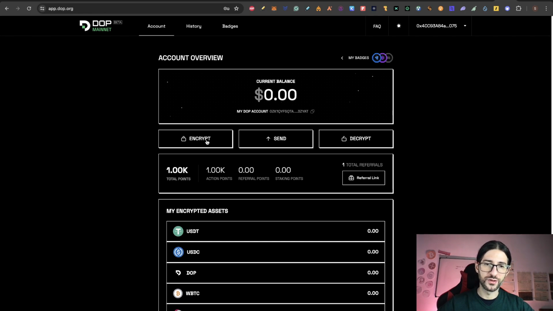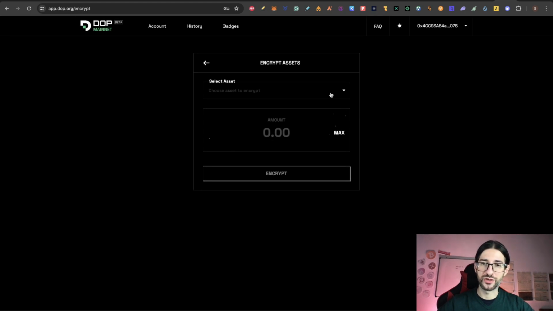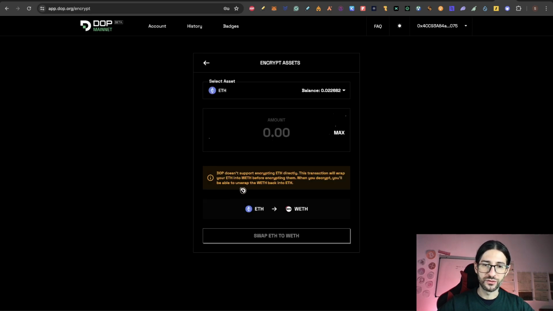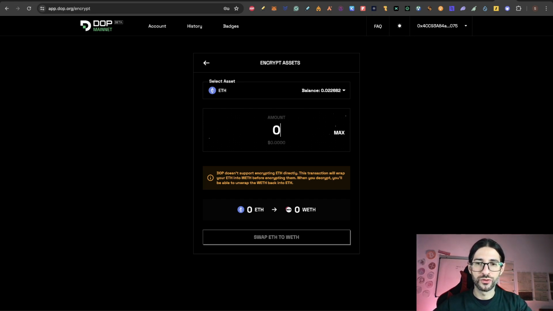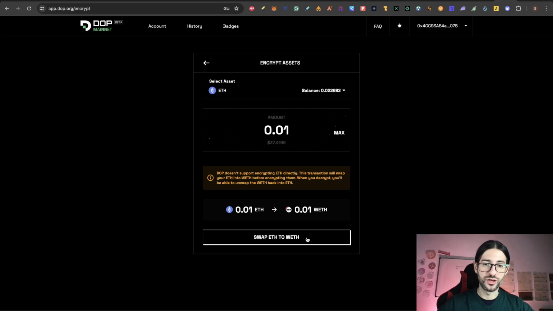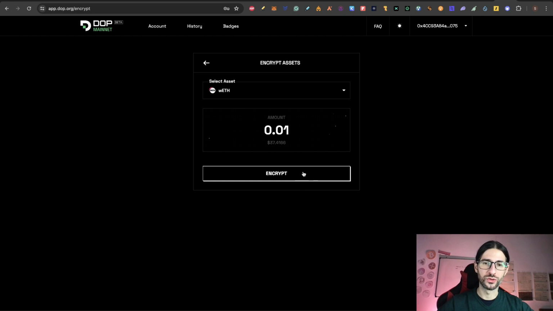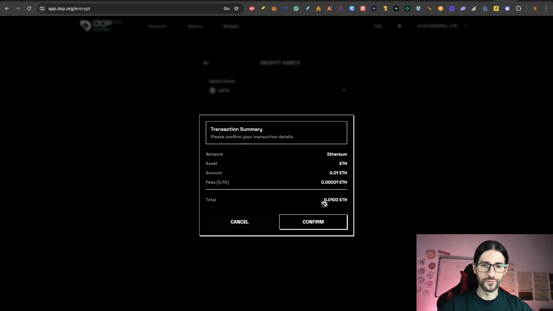So for encrypt, it's easy. You just need to be connected with your Ethereum wallet, and let's say that I want to send Ethereum. This is going to be wrapped and unwrapped when you do the decrypt, but basically here you just need to put the amount of Ethereum that you want to encrypt. Here you will be swapping Ethereum to wrapped Ethereum, confirm any transaction, and now you just need to click on encrypt. This is going to confirm the transaction.